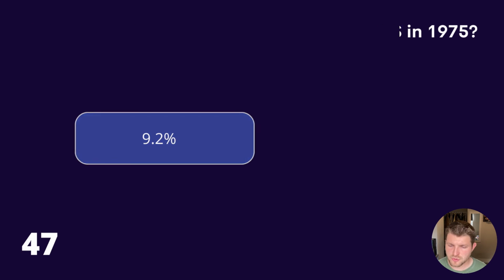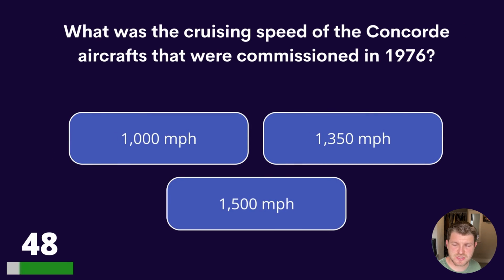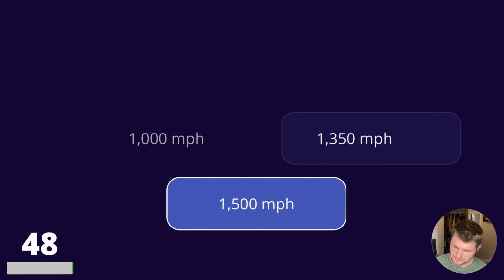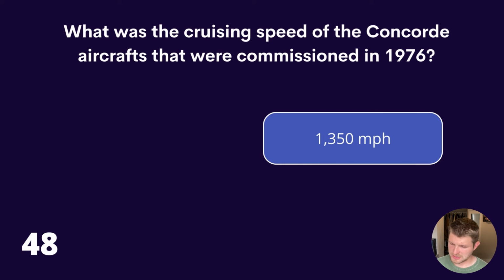48. What was the cruising speed of the Concorde aircrafts that were commissioned in 1976? 1,000 miles per hour, 1,350 miles per hour, or 1,500 miles per hour? The answer is 1,350 miles per hour.